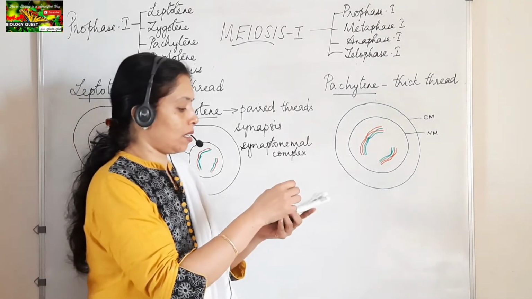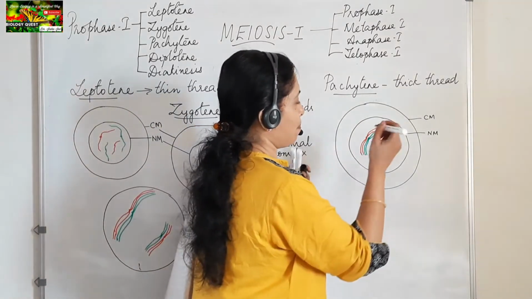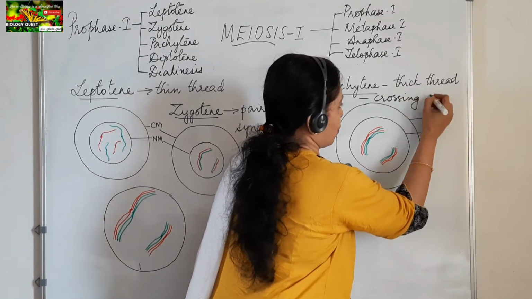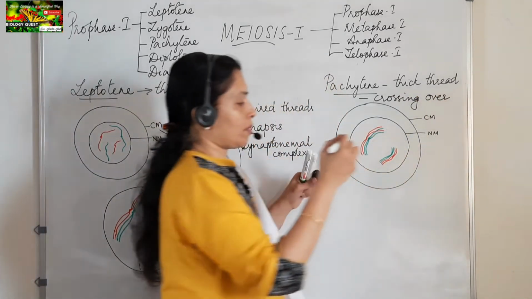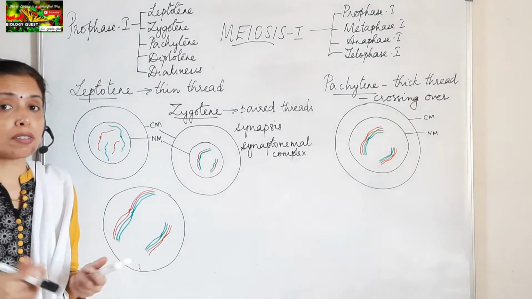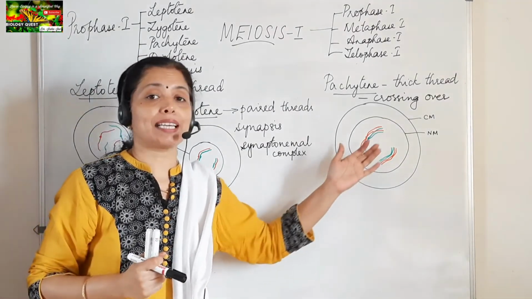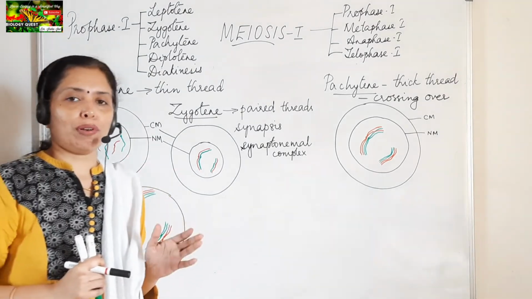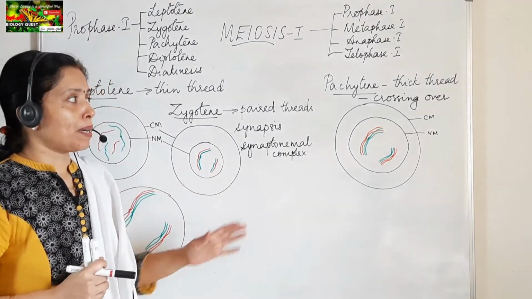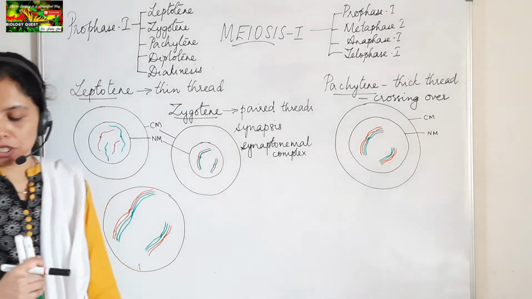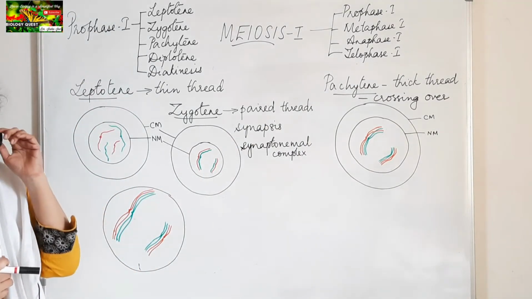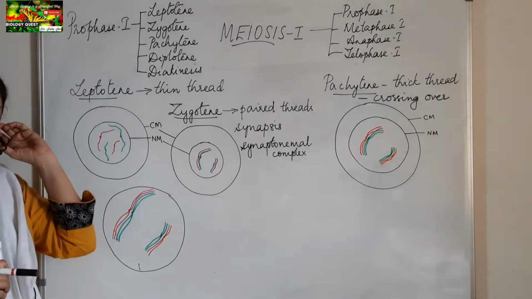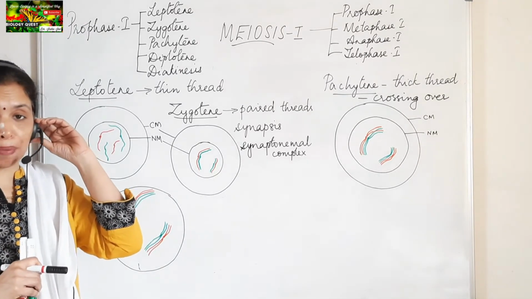Another thing to be remembered in Pachytene is that crossing over takes place during this stage. What is crossing over? Crossing over is simply the exchange of genetic material between the non-sister chromatids of the homologous chromosomes. And this is brought about with the help of an enzyme called recombinase.